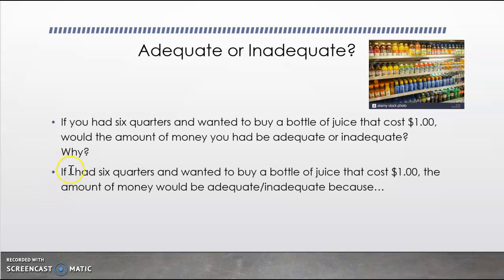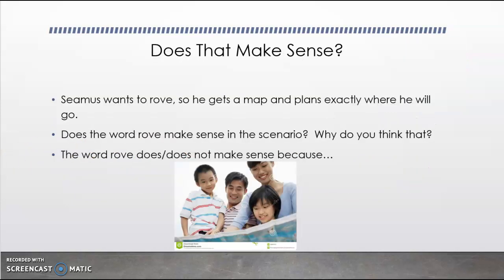Right, if I had 6 quarters and wanted to buy a bottle of juice that cost $1, the amount of money would be adequate because 4 quarters are equal to $1, so if I had 6, I have $1.50. I have enough money to buy that juice.